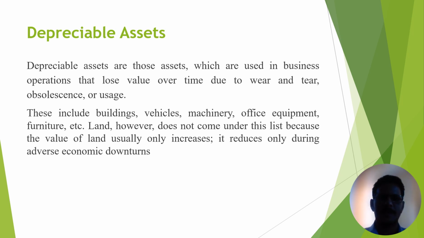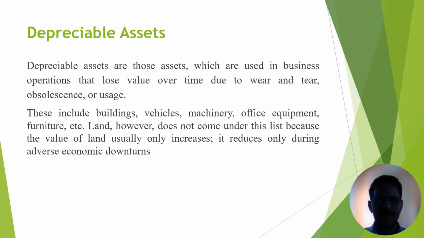But land is not a depreciable asset because the value of land usually only increases. It reduces only during an adverse economic downturn. But in general cases, the value of land increases with the passing of time.